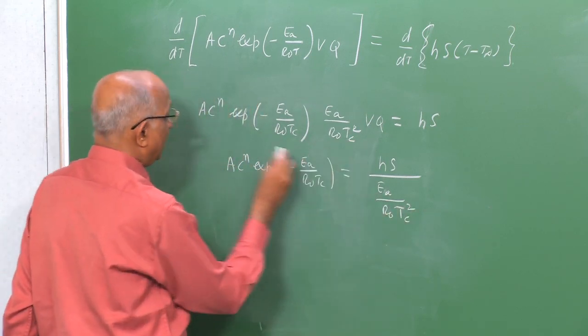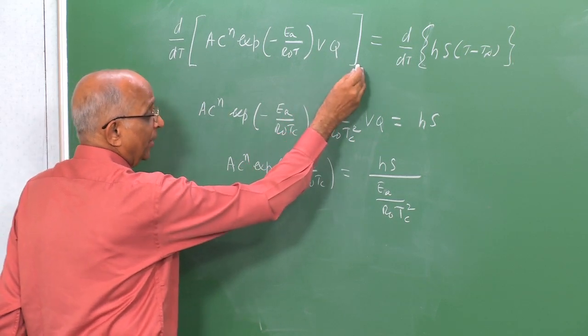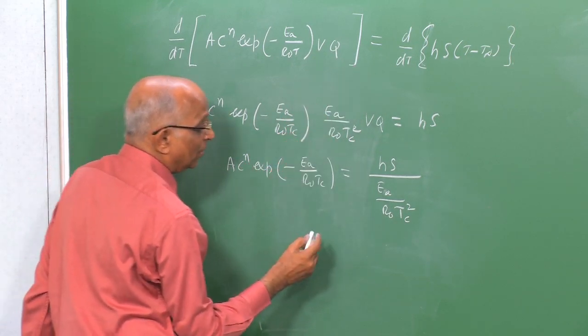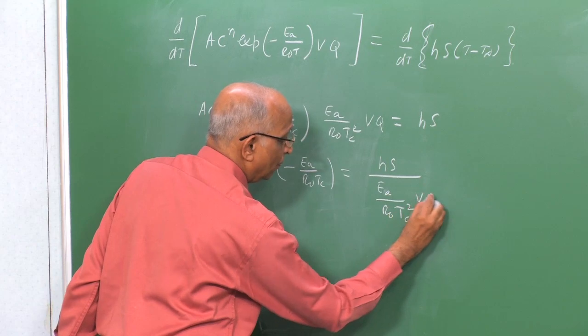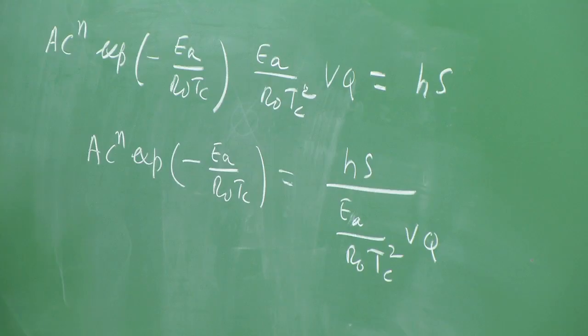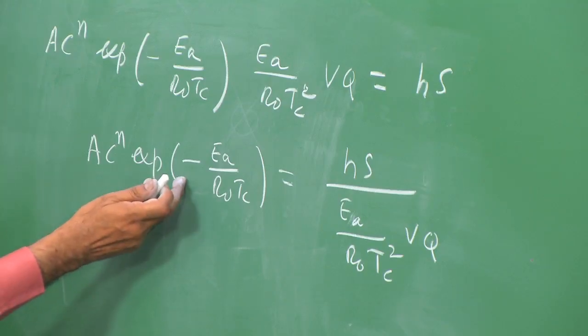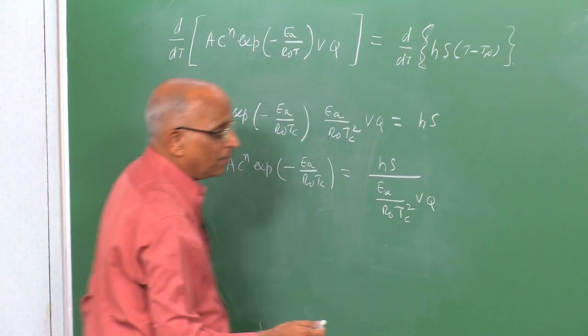That means, this should have been Tc because I am evaluating it at the critical condition T is equal to Tc into Vq.